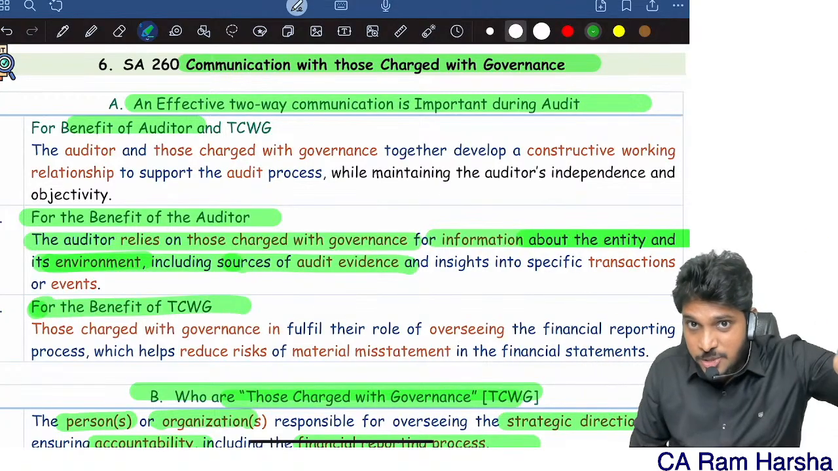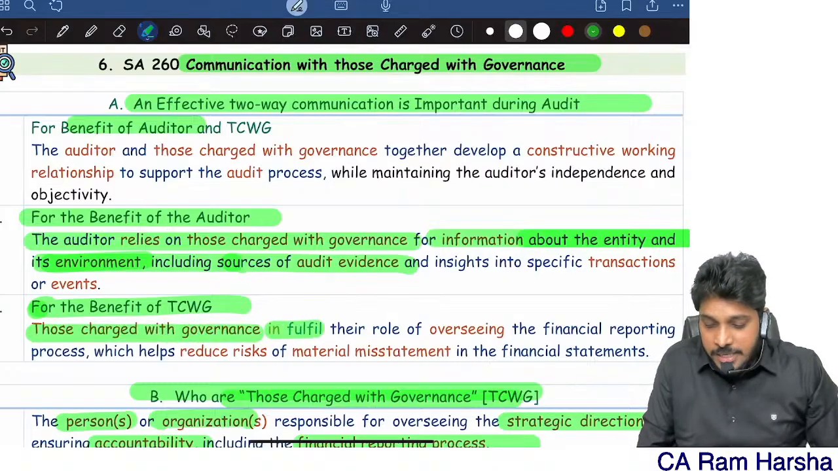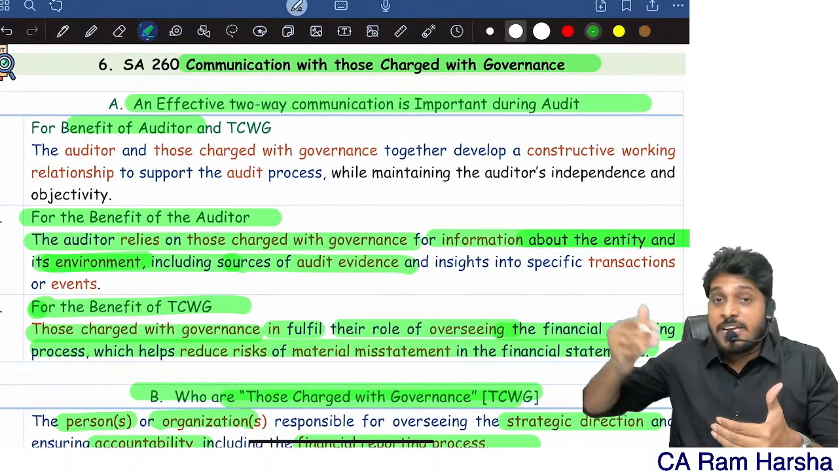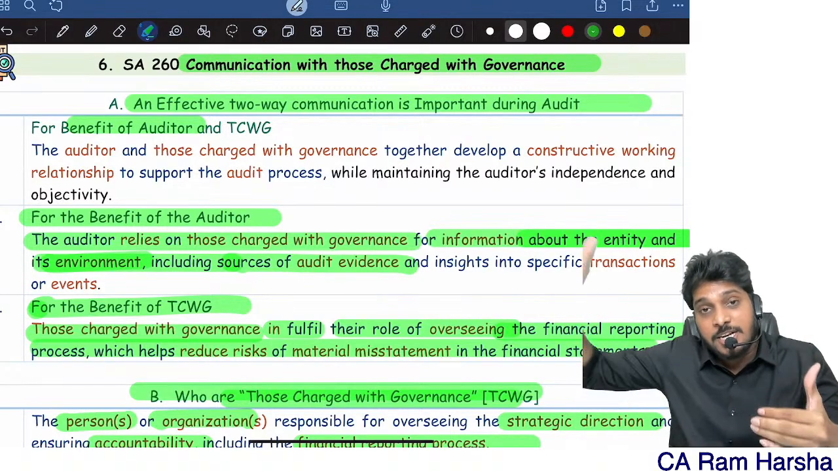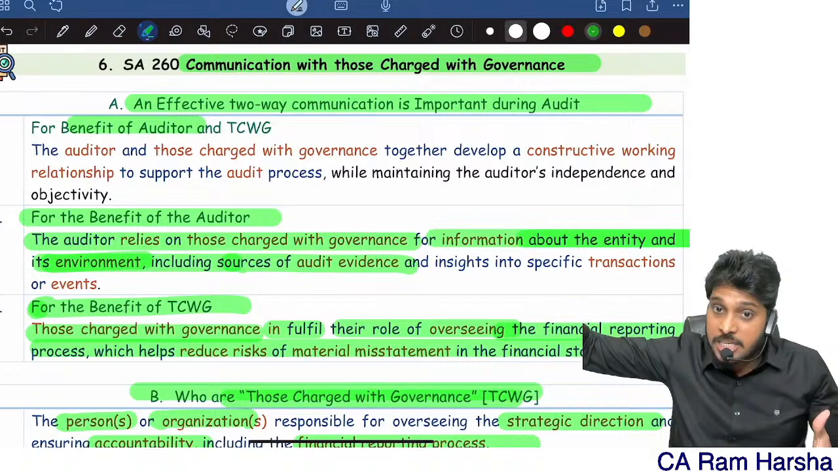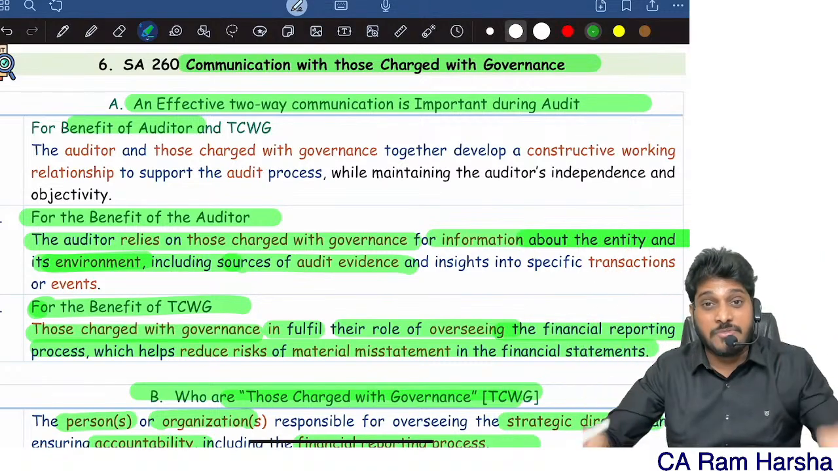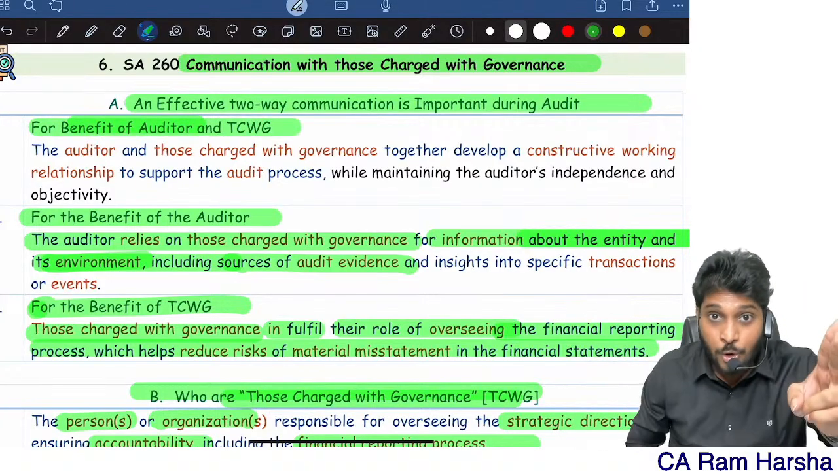It will help top management also, those charged with governance, in fulfilling their role in overseeing the financial reporting process and reducing the risk. If there is proper communication between the auditor and top management, it is helpful for the top management to identify the mistakes at an earlier stage, so that the financial statements are free from misstatements. It will help both of them.